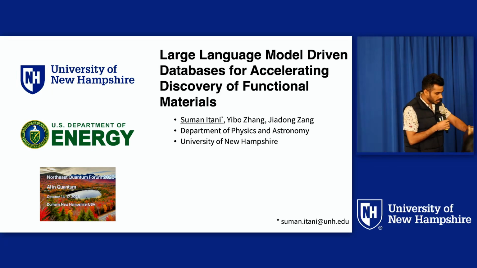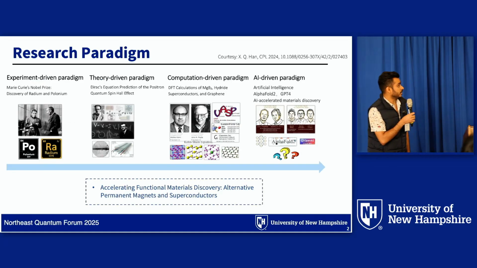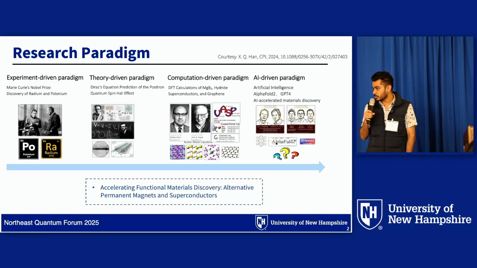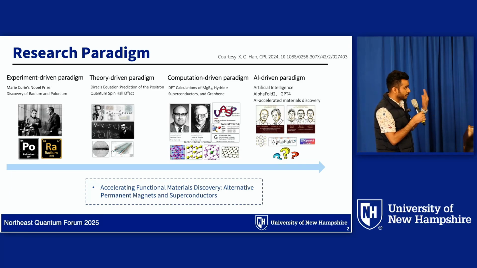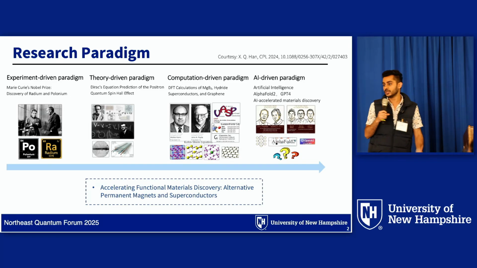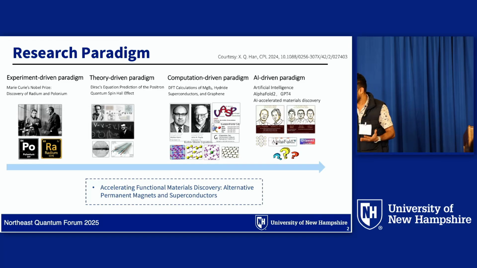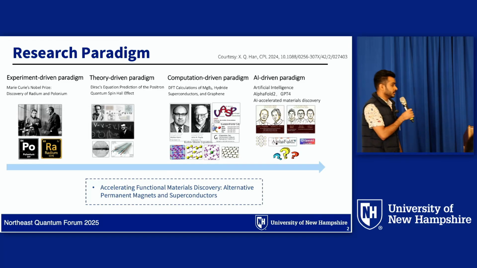In general, we have four paradigms of research: experimental, theory, computational driven, and the AI driven paradigm. We are doing research in this fourth paradigm, which is AI driven. Here we need some data, and we make a prediction model on the basis of this data, and we use it to predict the material properties using this model we built.